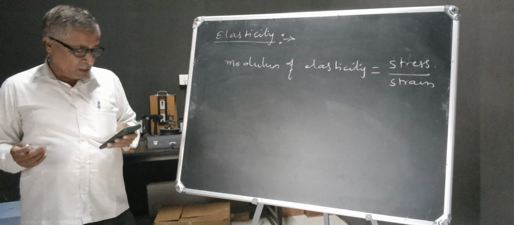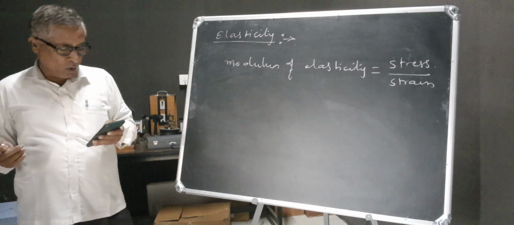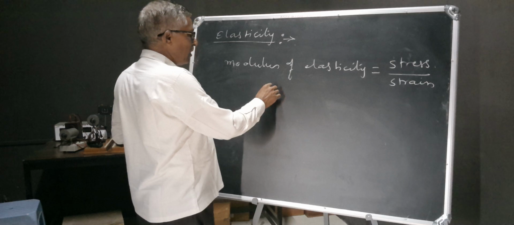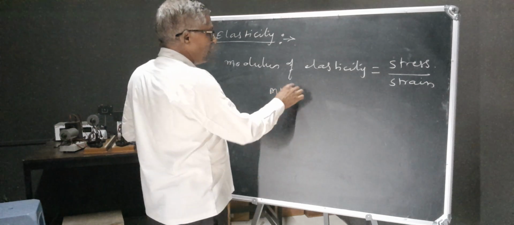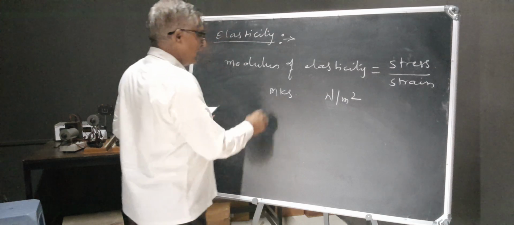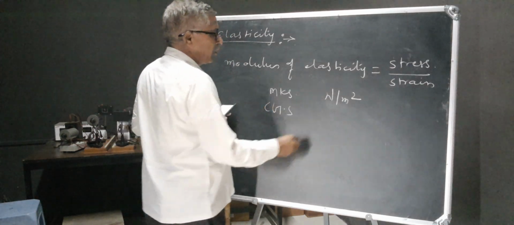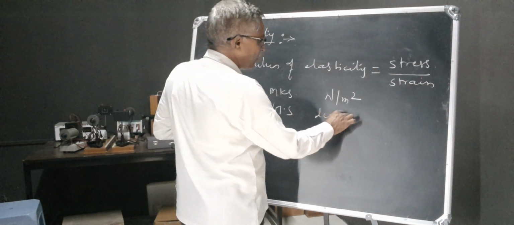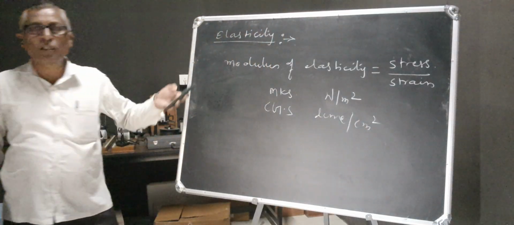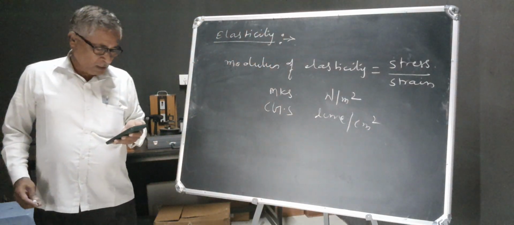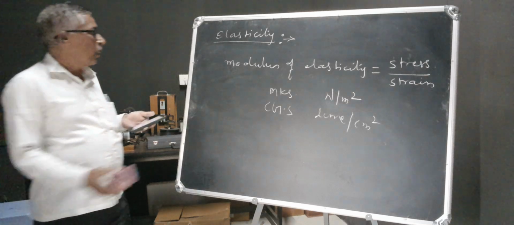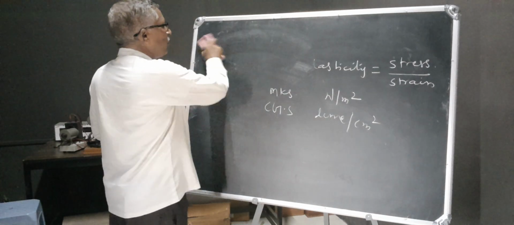Now, the unit of modulus of elasticity in MKS system is Newton per meter square, and in CGS system its unit is dyne per centimeter square. This is Hooke's law. Now, I will see the modulus of elasticity.